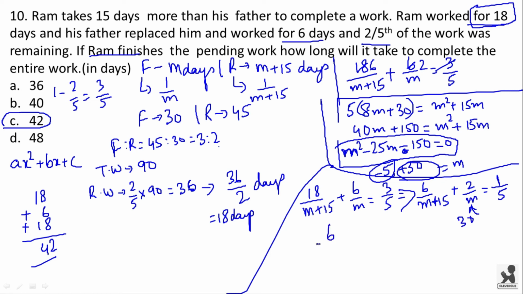See, if you substitute 6 by 45 plus 2 by 30 is equal to, here 3 2's and 3 15's are 45 and 2 15's are 30. We have 2 plus 1 by 15, that is 3 by 15. You get 1 by 5. So like that also you can assume the value for m and substitute and see if your assumption is right or wrong. By doing this way, you can minimize your time in your examination for that particular problem.